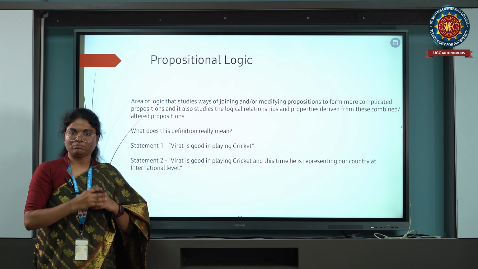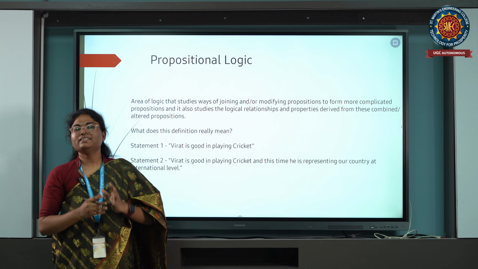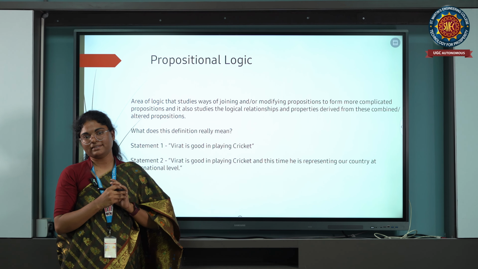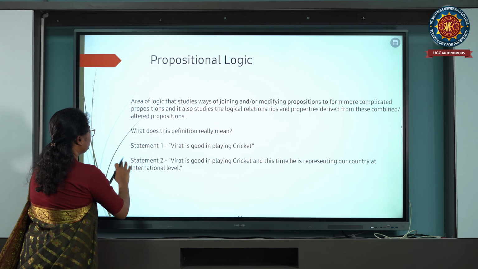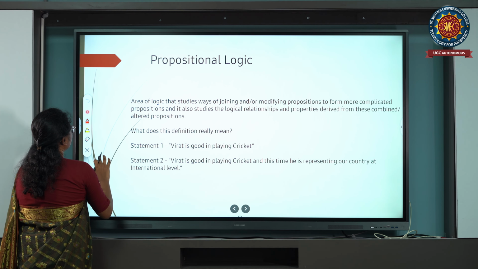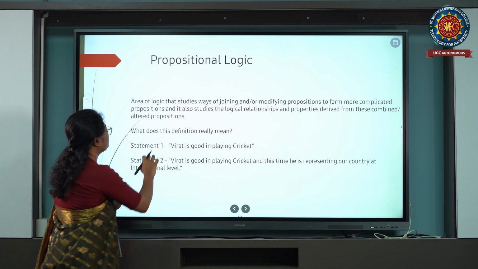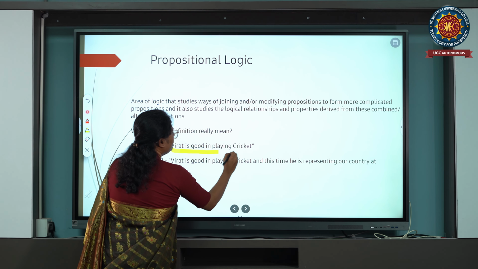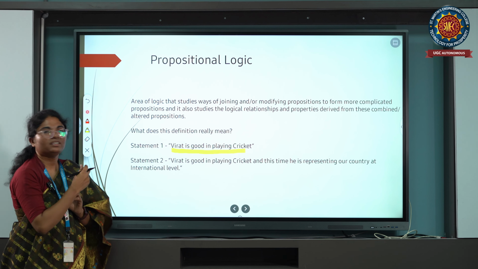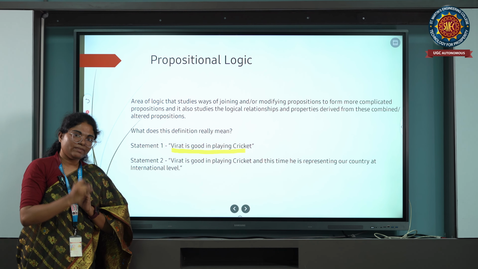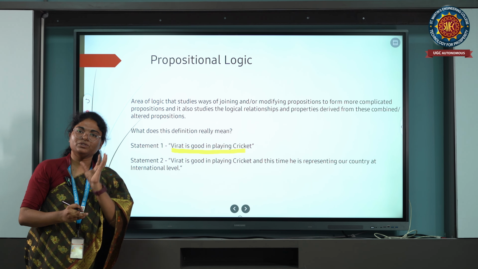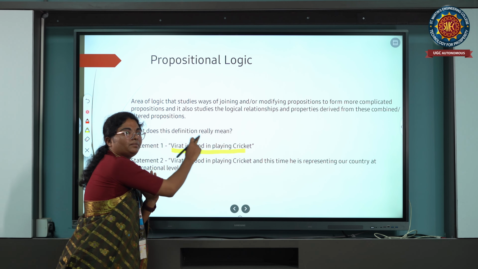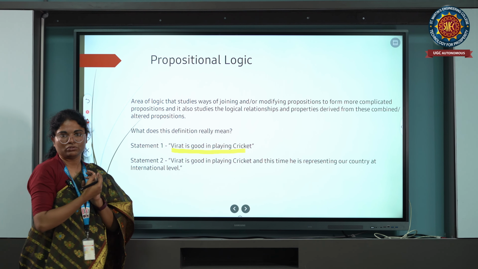Now, what is propositional logic? Propositional logic is nothing but joining two or more propositions. Let me show you. Joining two or more propositions is nothing but propositional logic. So, Virat is good in playing cricket. This is statement one. A proposition is a declarative statement. Sometimes I use the term statement also. So statement one: Virat is good in playing cricket. This is one proposition.